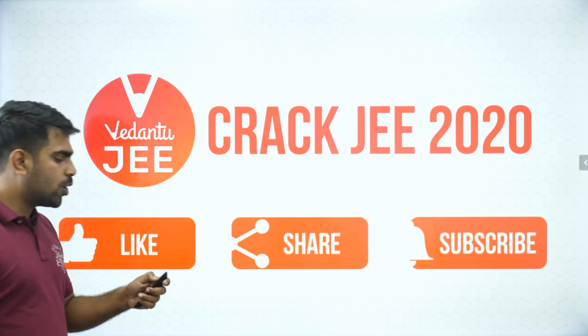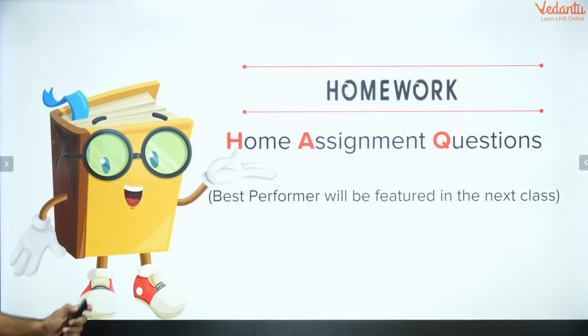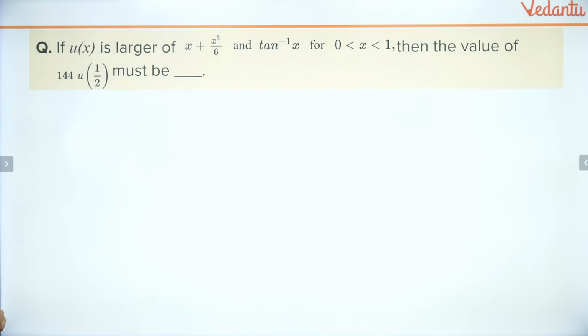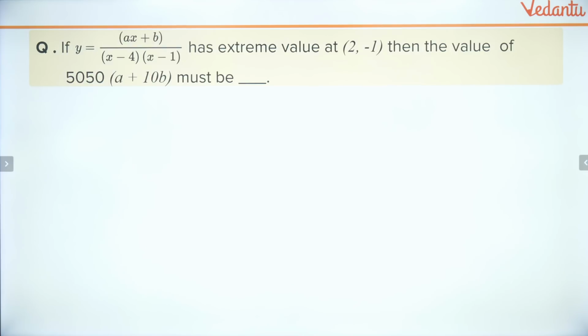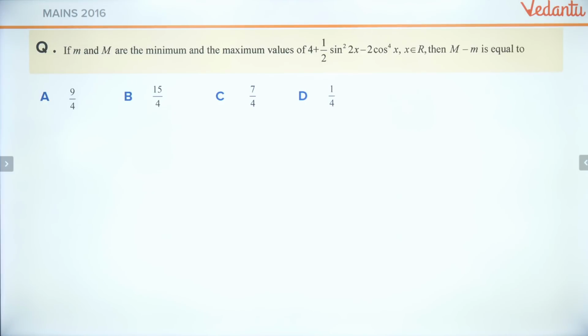Now let's go to the homework questions. Let's quickly go to the homework question right now. This is the first question for homework. Please take a screenshot. The second one is over here. The third one is over here. The fourth one is over here. And the fifth one is over here.